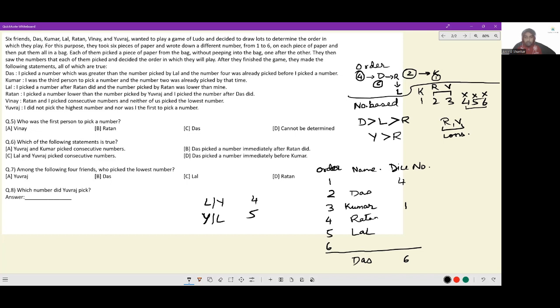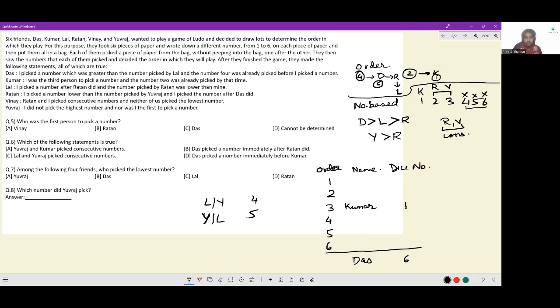Now at 4, it would have to be Yuvraj. Sorry, no. Lal is not coming at 4. 4 is the first spot, then it would have to be Yuvraj. But Yuvraj cannot be the first person to pick, which would mean this distribution, 4, then Das, Ratan, Lal, does not make sense or will not be acceptable. Or how do I make it? If I put 4 here, then Das, Ratan, Lal, the only way it will break down is Das, Ratan, and Lal. Okay, I am more confident in this distribution now.